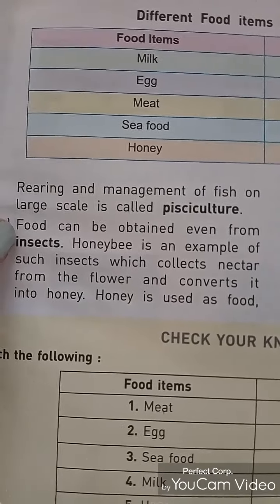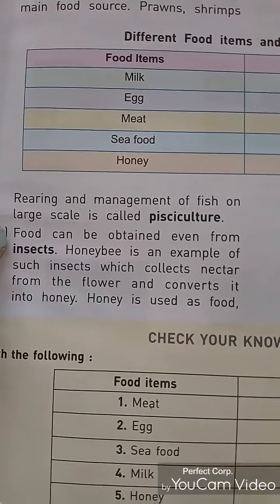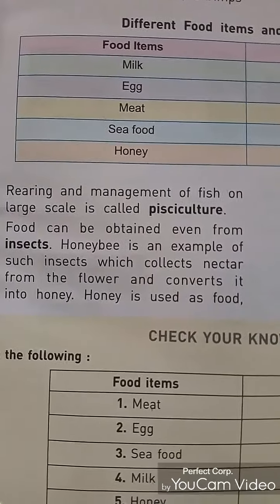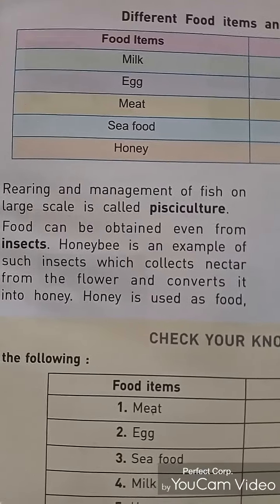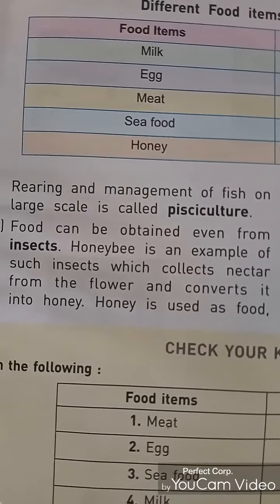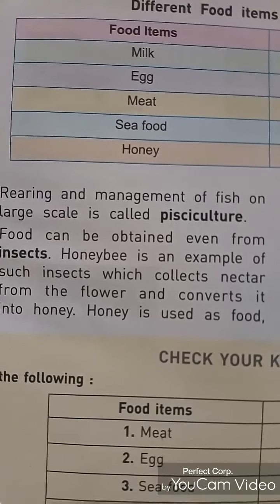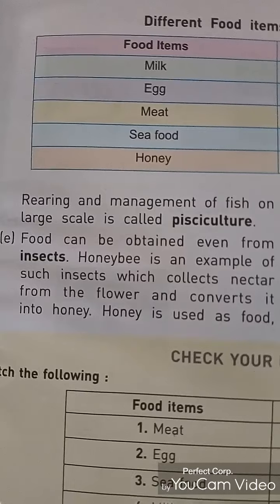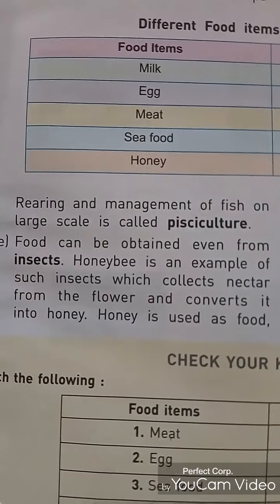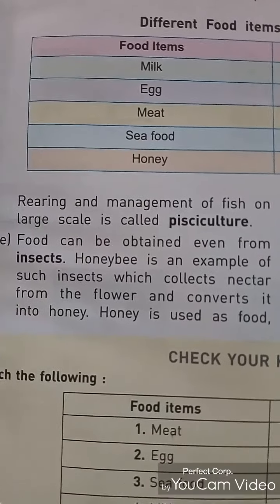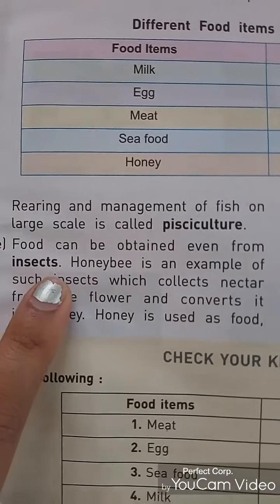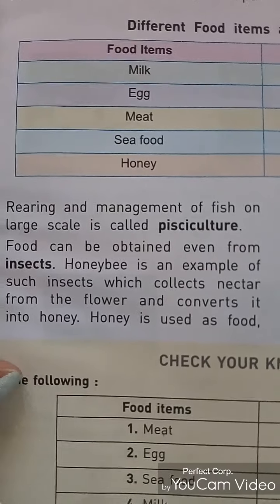Now the next thing is that we can obtain food from insects also. In the earlier classes we learned that we can obtain food from plant sources and animal sources, and that the animal sources are mainly milk, meat and egg. But today we will discuss one more thing that we eat as an animal source, right? See, it is insects. Insects also give us food.